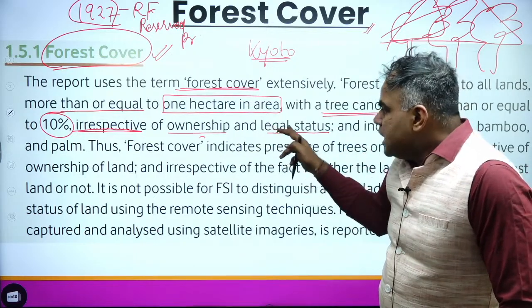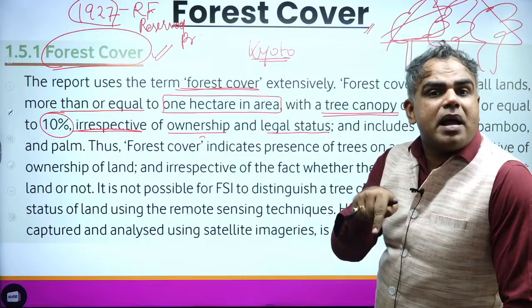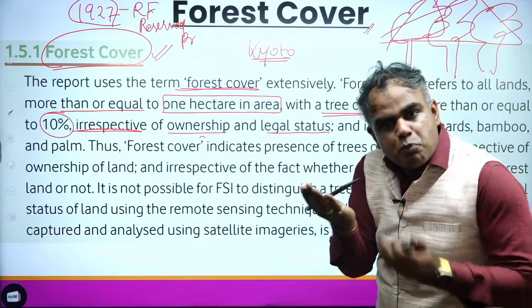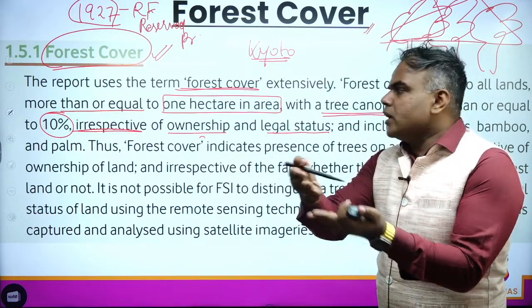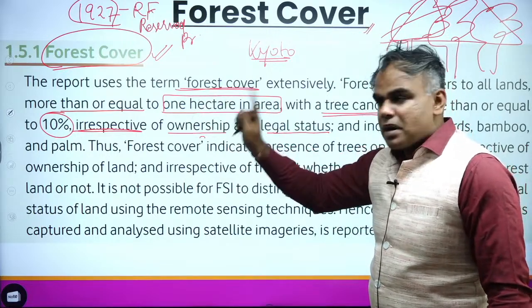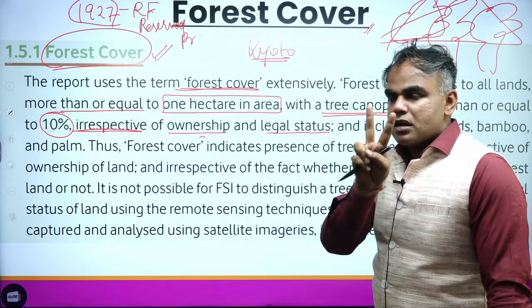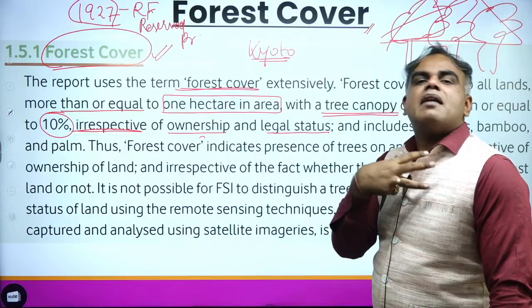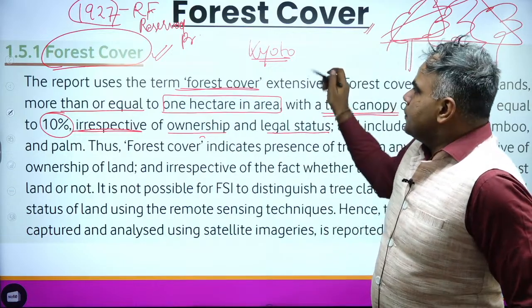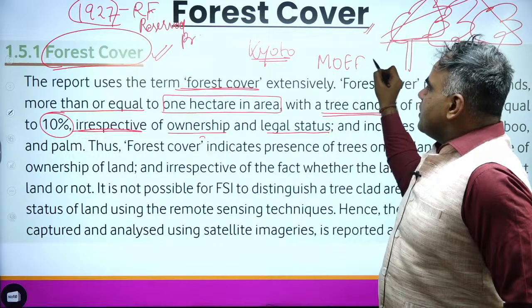But even if something does not have a legal backing, meaning it is not recorded in government books as a forest, it still can be one if it satisfies these two conditions. This is the condition that we have taken, as per the Ministry of Environment, Forest and Climate Change.